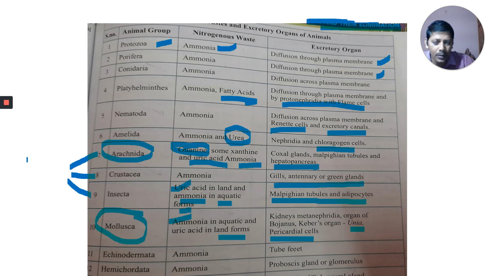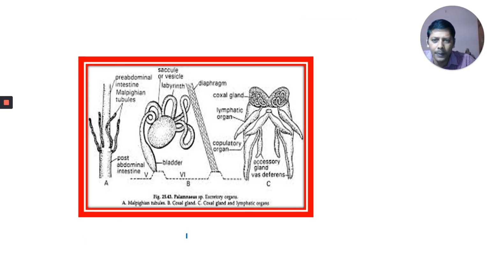The first largest phylum is Arthropoda, and the second largest phylum is Mollusca. There is a diversity in excretory organs here. In Echinodermata, ammonia is the nitrogenous waste material, and tube feet are the excretory organs. In Hemichordata, ammonia, and the proboscis gland or glomerulus is the excretory organ there.